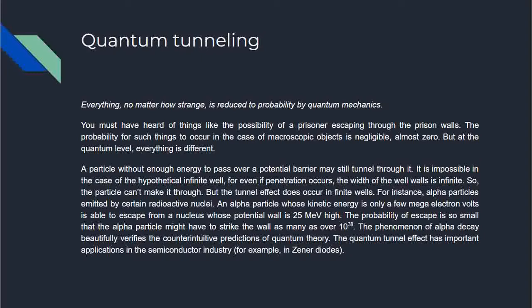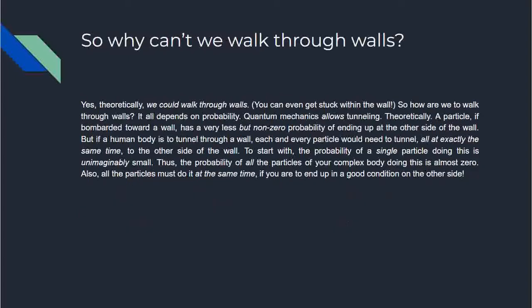The probability of escape is so small that the alpha particle might have to strike the wall as many as over 10 to the power 38 times. The phenomenon of alpha decay beautifully verifies the counterintuitive predictions of quantum theory. The quantum tunnel effect has important applications in the semiconductor industry, for example in Zener diodes.